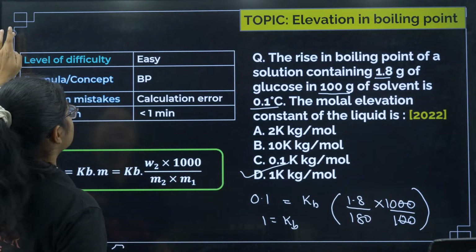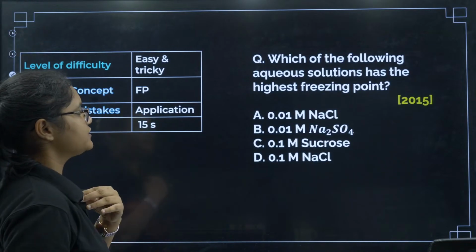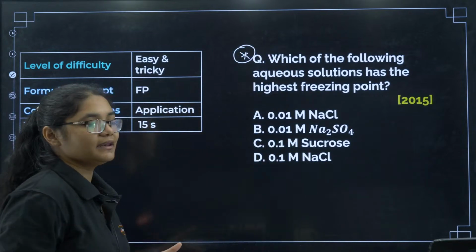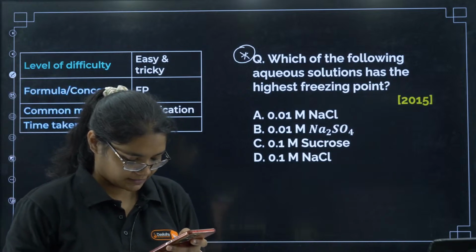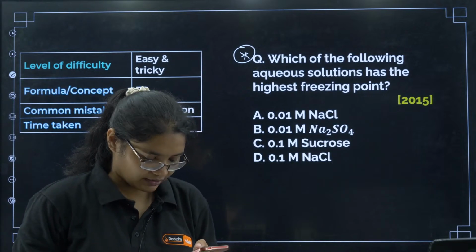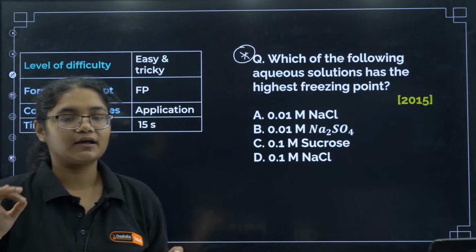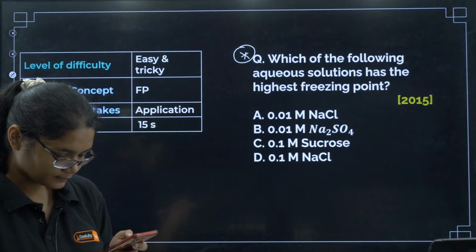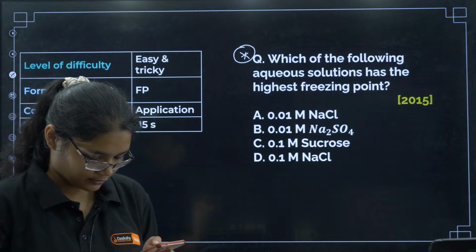Okay. Next, we'll move to the next question. Which of the following aqueous solutions has the highest freezing point? Very, very important question. All of you please try. Ajay, I will be uploading the PDF in the WhatsApp channel, so please don't worry, you will get it in the WhatsApp channel. Yes, Rahul, you are also correct.